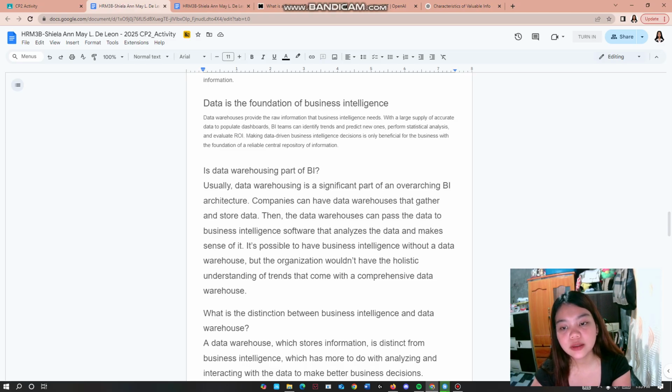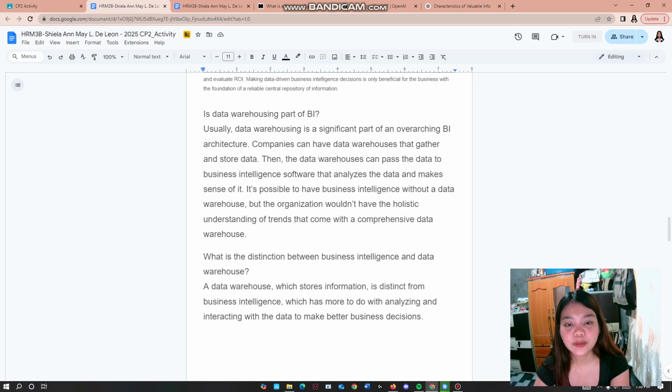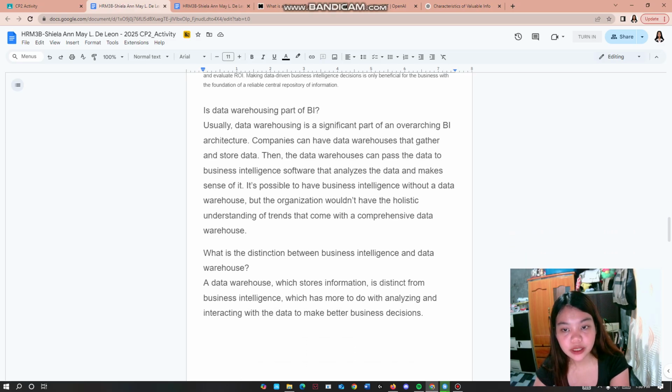Making data-driven business intelligence decisions is only beneficial for the business with the foundation of a reliable central repository of information. Is data warehousing part of business intelligence? Usually, data warehousing is a significant part of an overarching BI architecture.